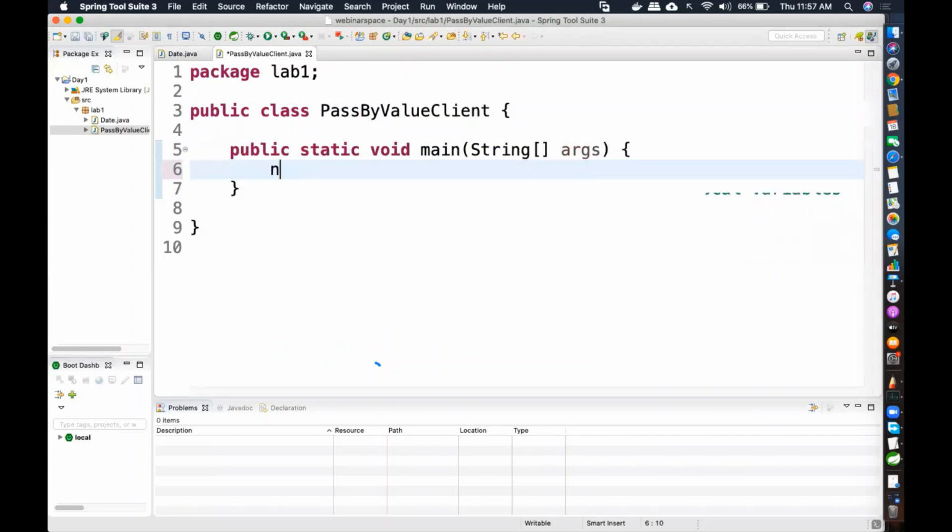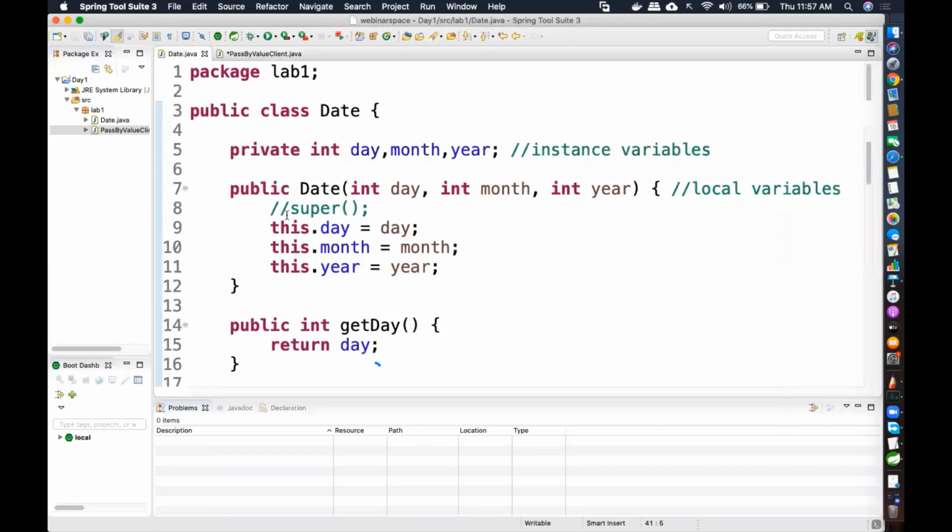To create an object, we have the new keyword, Date. This is how you create an object. Now, this is calling a constructor. But is there a constructor like that over here? No. You might tell me a default constructor should have been given by the compiler. But whenever your class already has a parameterized constructor, your compiler will not give you a default constructor.